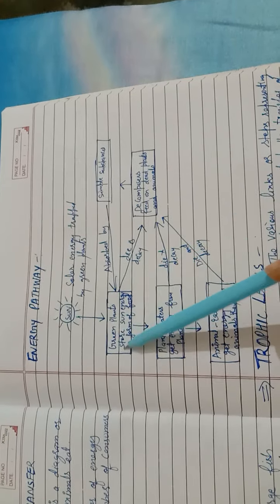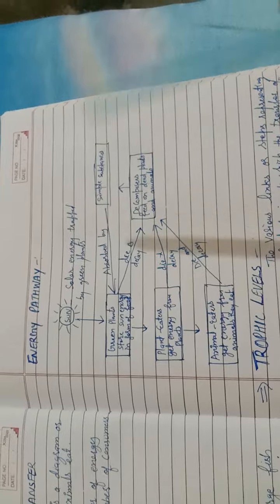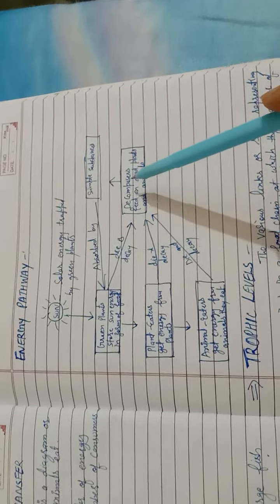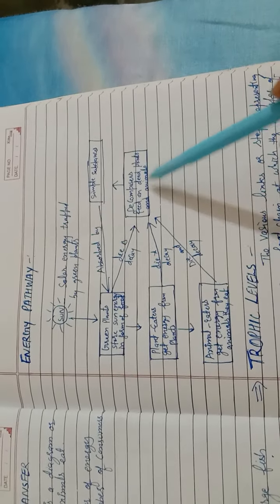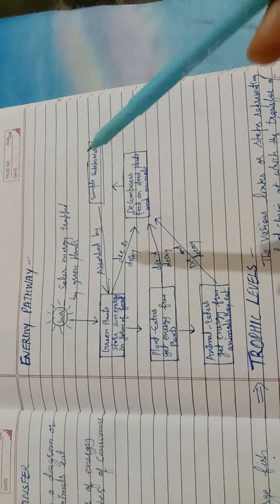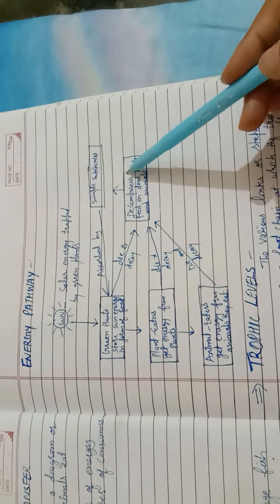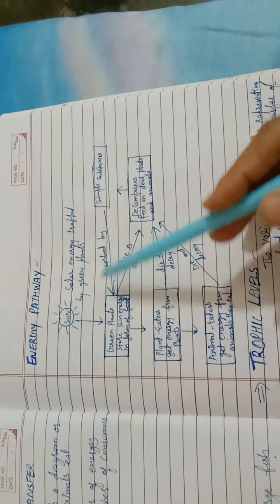But when the plant eaters and animal eaters die, they are decomposed by the decomposers. We know that decomposers feed on the dead and decaying remains of plants and animals. They decompose them into simple substances, and these simple substances are transferred to the soil and absorbed by the plants.